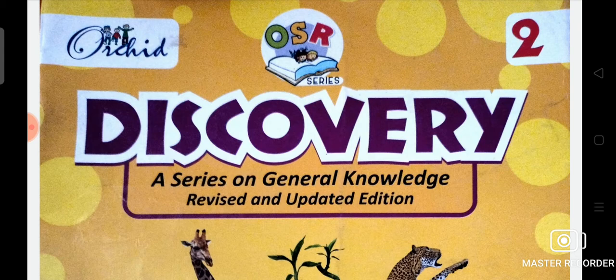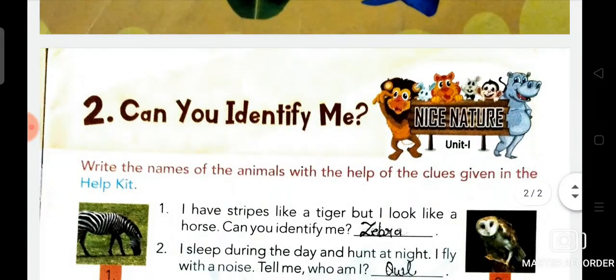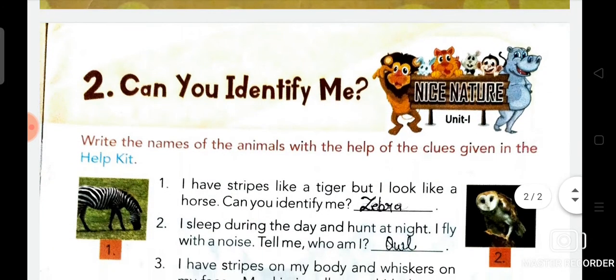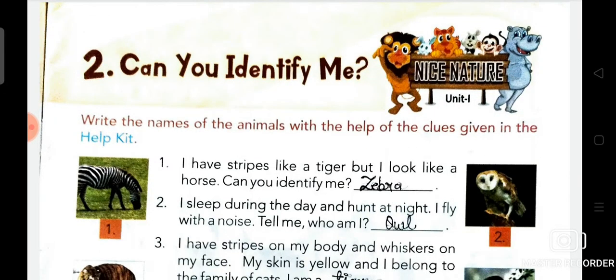So students, now we are going to start our second chapter, that is, can you identify me? First of all students, write the names of the animals with the help of the clues given in the help kit. Number first is, I have stripes like a tiger but I look like a horse.